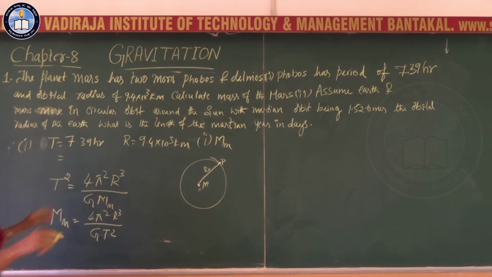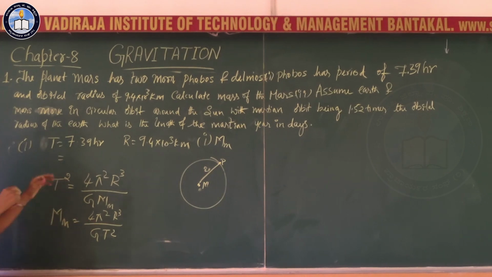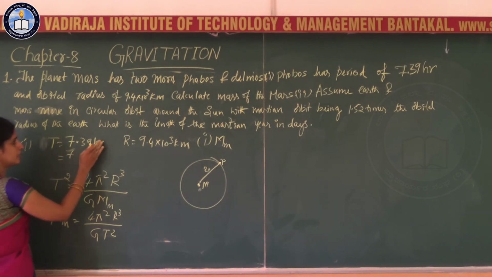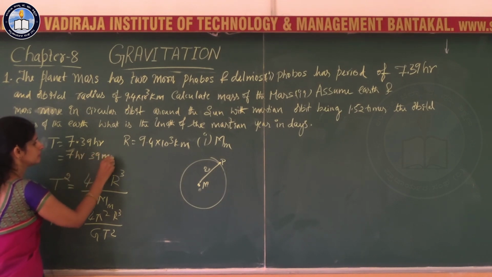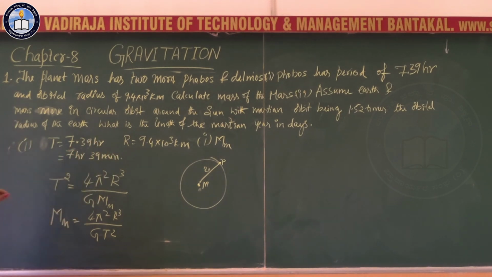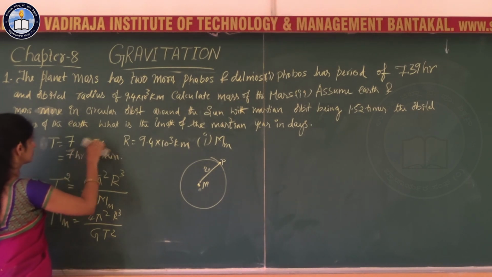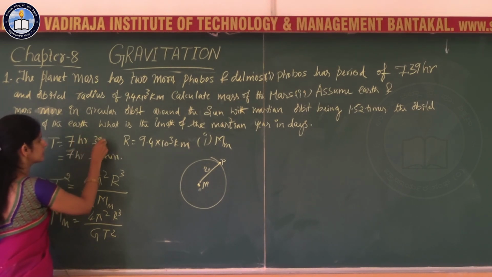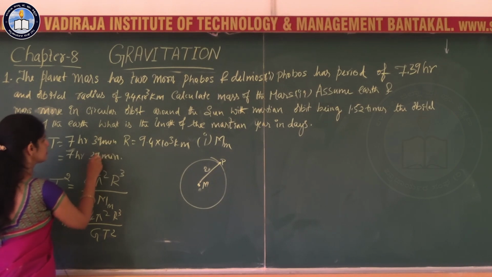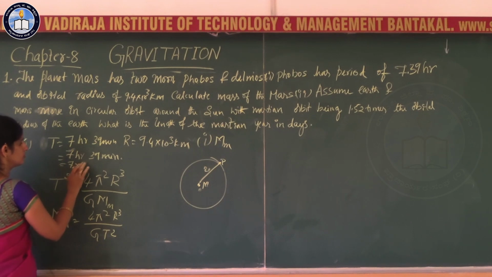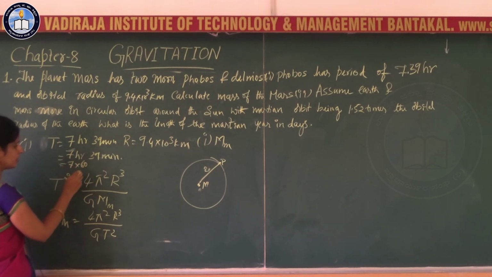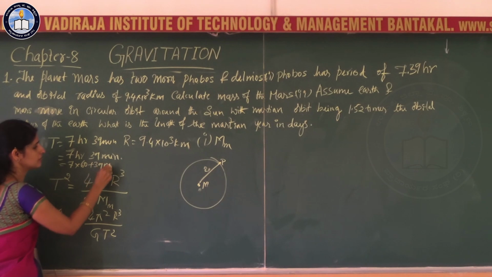Here, before going for the substitution you have to convert this given data into the standard units, that is 7 hour and 39 minutes. So 7 hour means 7 into 60, that much minutes, plus 39 minutes.